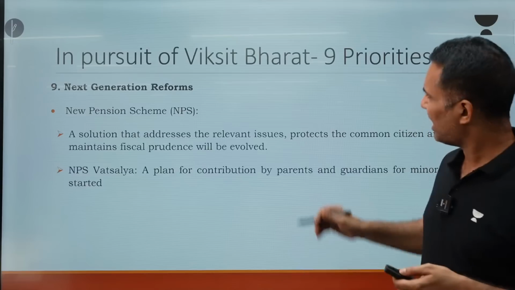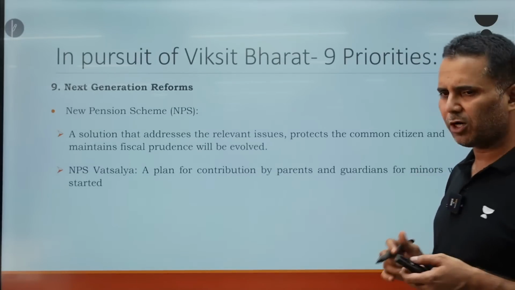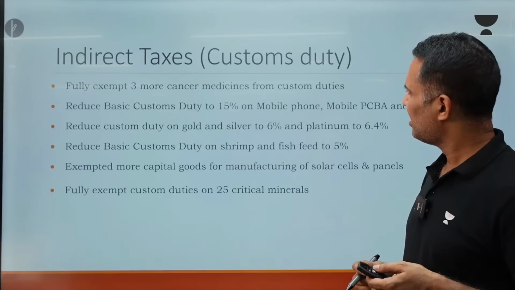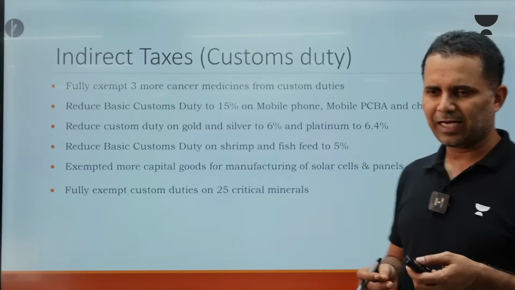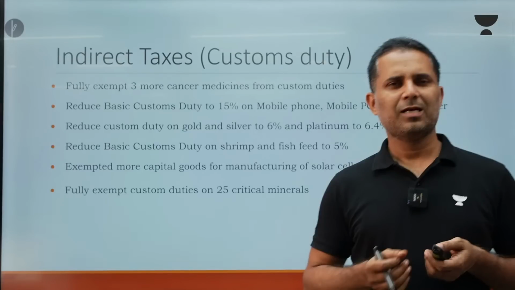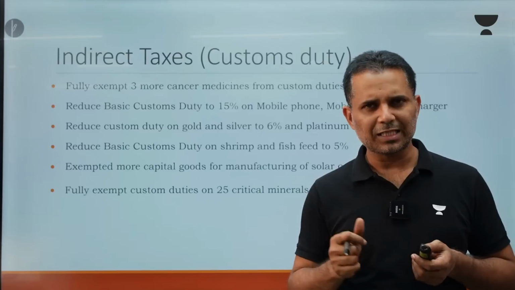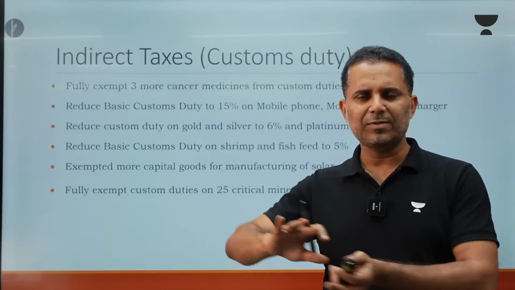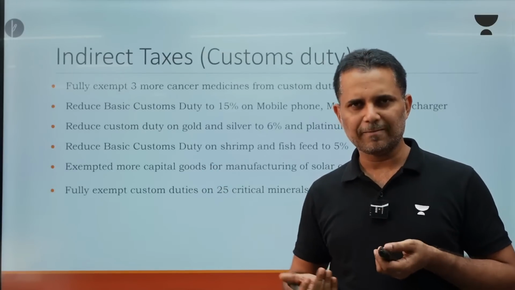So this was about the 9 priority areas for making India a Viksit Bharat. Then coming to the tax part, as I told you, the significance of the budget has reduced in the sense that most of the indirect taxes have been separated and are now handled through GST.